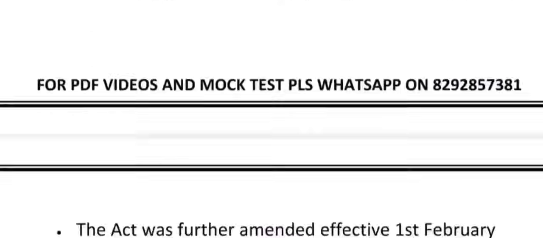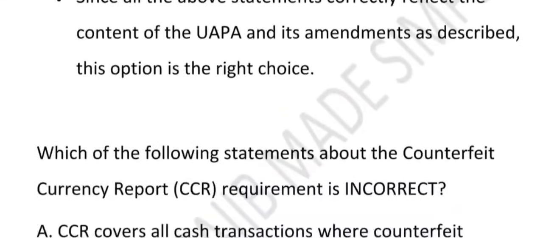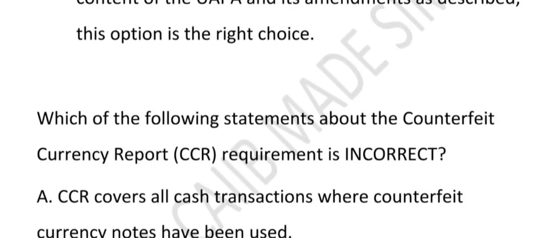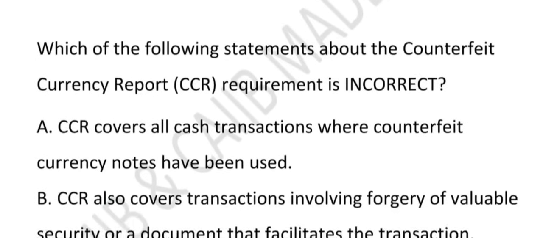Now friends, have a look at the next one. This question is regarding the CCR. Yes, very good question it is. So the question is, which statement about the counterfeit currency report, or we call it CCR, is incorrect?